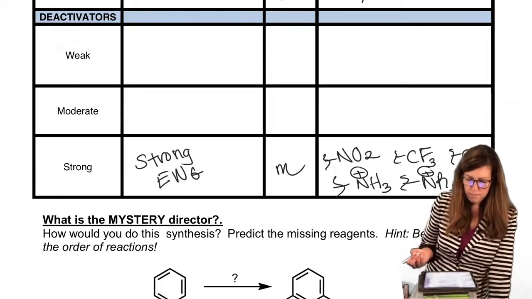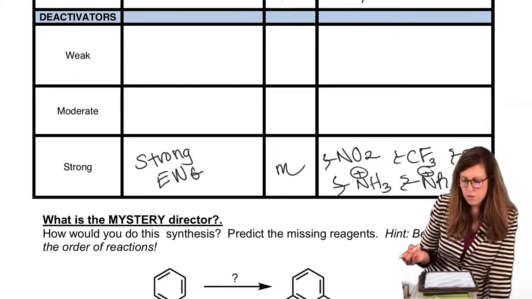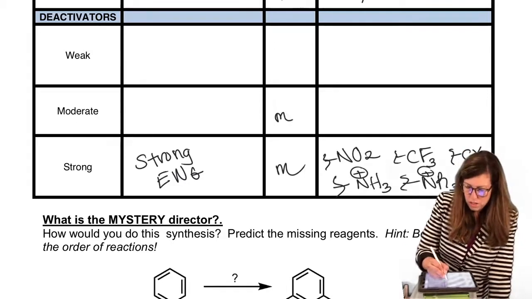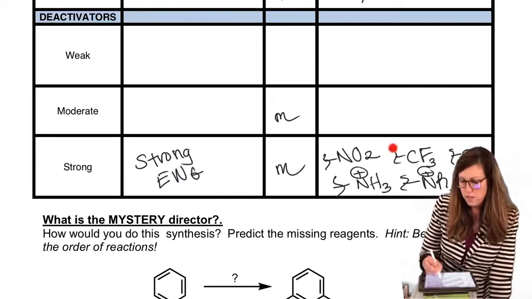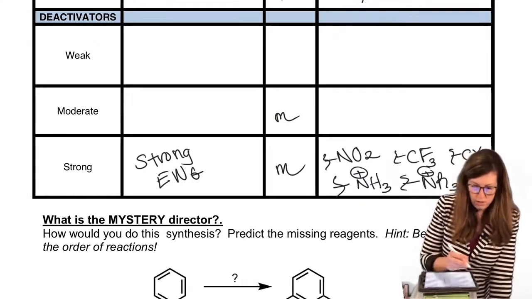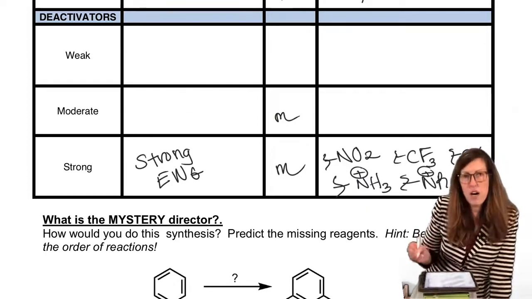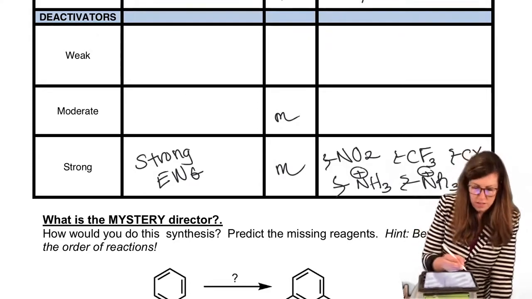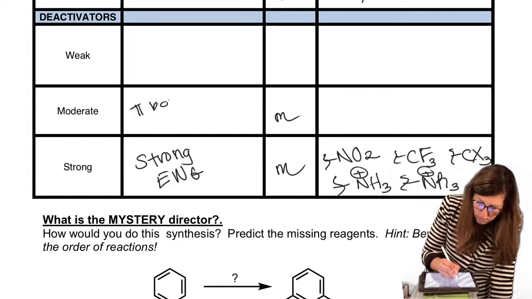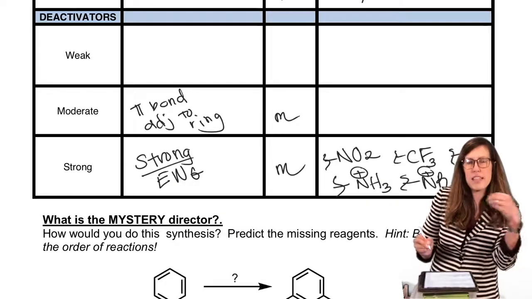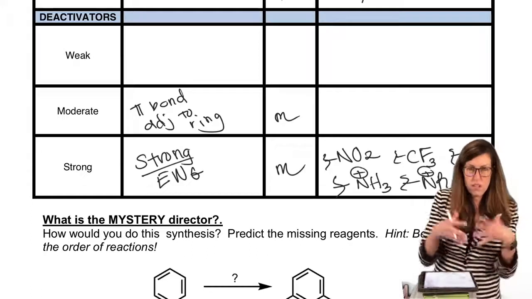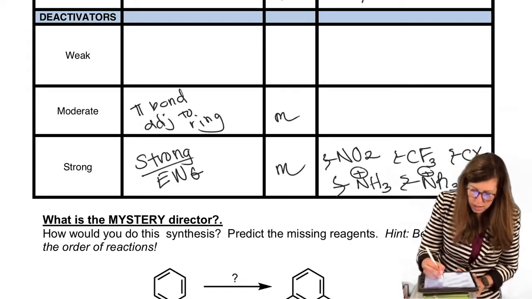Strong electron withdrawing group. You don't really have to be too concerned about the difference between each of those, the internal ranking, just know that they fall in the strong category. They're stronger than what comes before them, which is moderately electron withdrawing. Usually, to be moderately electron withdrawing, they have a pi bond adjacent to the ring. So you can spot them. You can imagine the ring electrons can leave when the pi bond opens, thus pulling electron density out. Who does that the best? These carbonyls.